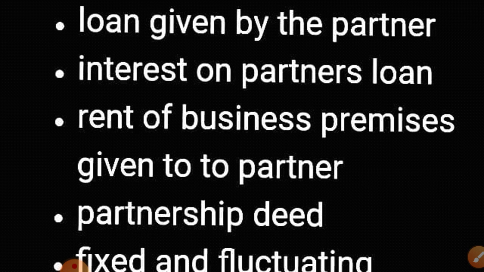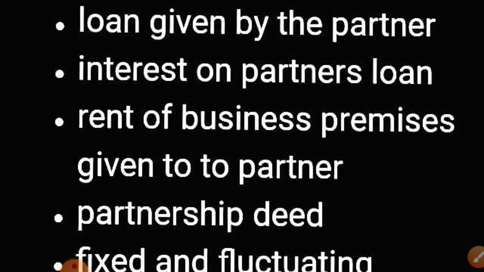As I told you, the profit and loss appropriation account is nothing but an extension of the profit and loss account, in which all the items related to partners are treated, except partner's rent and partner's loan, which are not treated there. The rest, partner's salary, remuneration, commission, interest on capital, interest on drawings, transfer to general reserve, are all treated in the appropriation of profit.